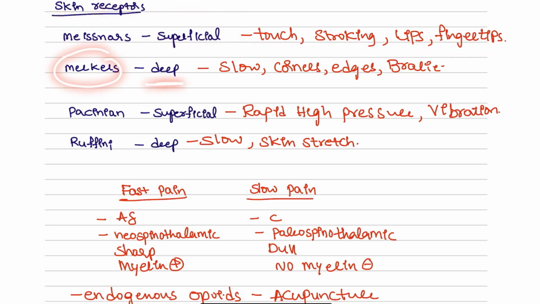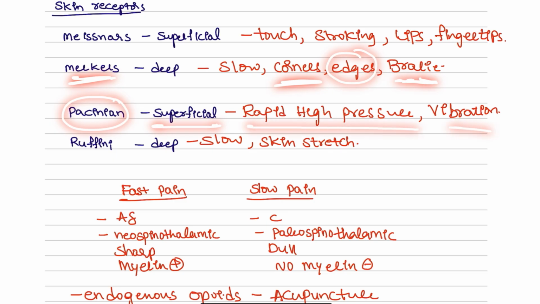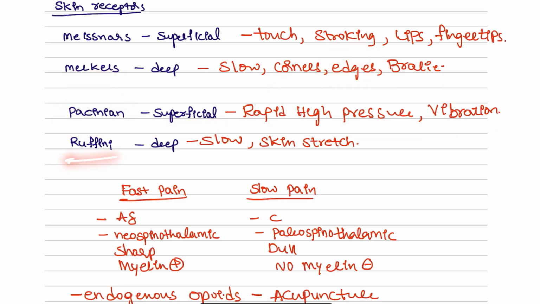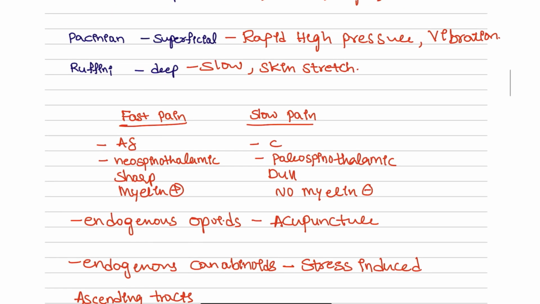Merkel's is for the deep, which is very slow, and it is present in the corners. Whenever you see corners, edges, the feel that you are feeling and the Braille art, that is coming from the Merkel's. Pacinian corpuscles are superficial, rapid, high pressure and the vibration you are going to feel. And Ruffini endings are present in the deep and slow, and the skin stretch will be coming from here.